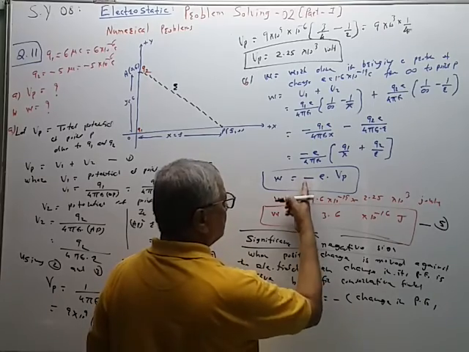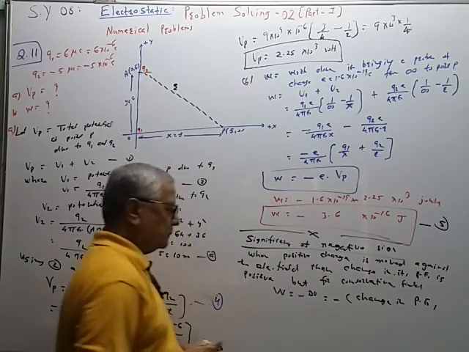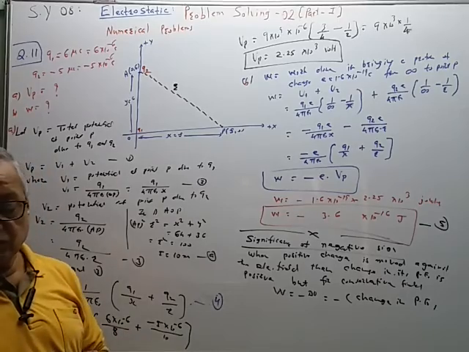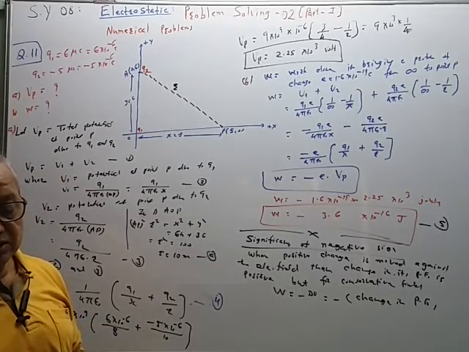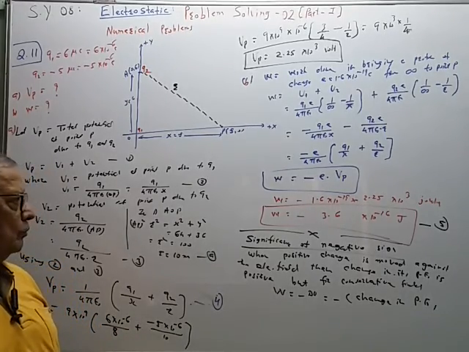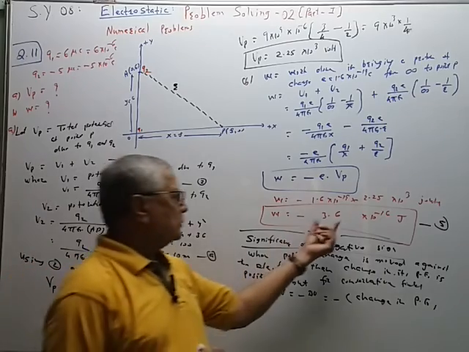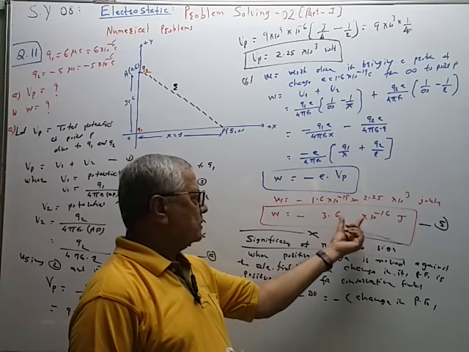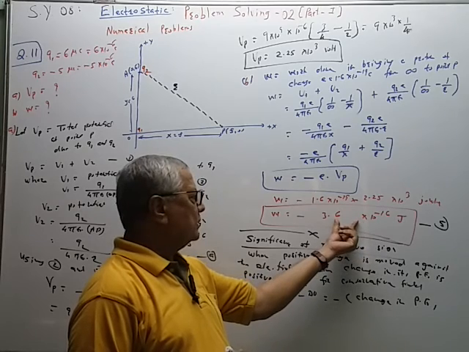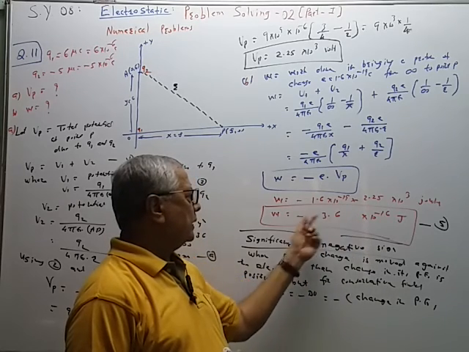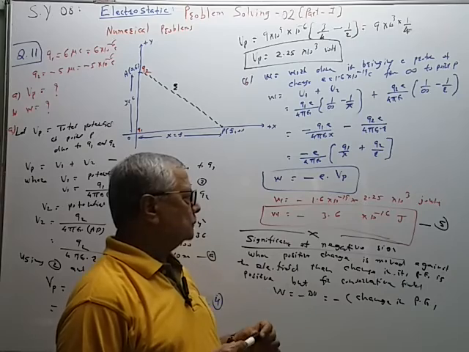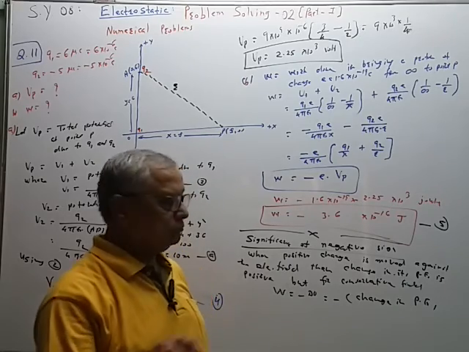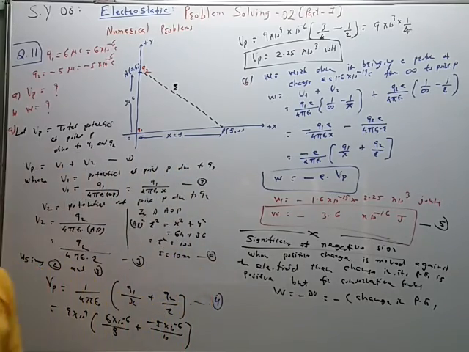So the minus sign is due to this reason. For a conservative force, work done is equal to minus change in potential energy. So without the minus sign, this is the change in potential energy. Initial energy will be 0, it will increase by this value, and work done will be negative, like this. So this is the significance.